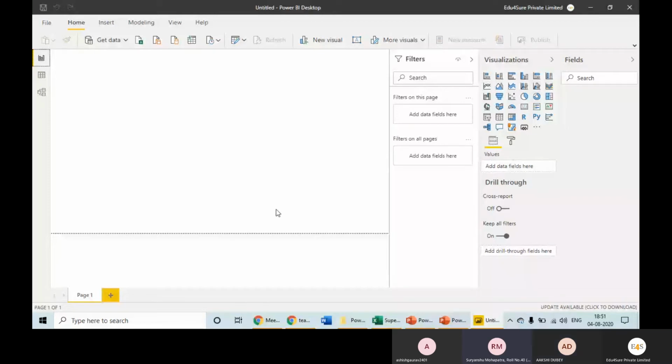Okay, so two factors are there. One is the easiness of Power BI. This is easy to use. This is for everybody. Tableau is not for everyone, right? And the second factor is Tableau is known for analysis. Power BI is known for visualization.